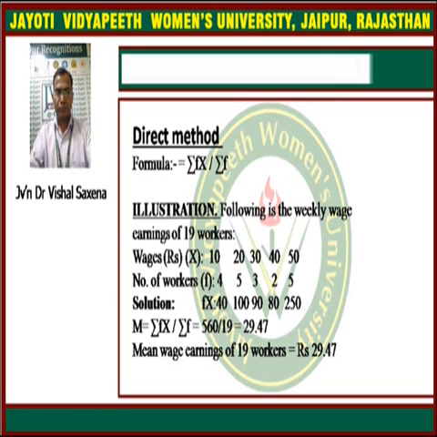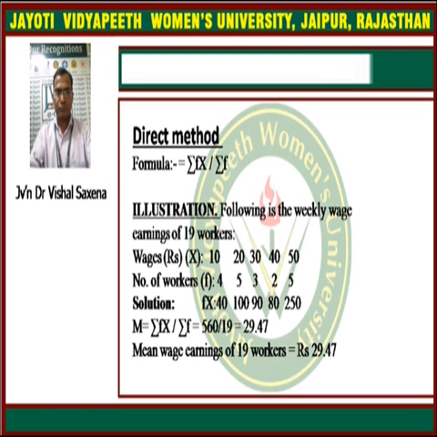Suppose in this example we are given wages in rupees for 19 workers, and also the number of workers, which is the frequency f. The wages of the workers in rupees are x. So wages are 10, 20, 30, 40, 50, while the frequencies f are 4, 5, 3, 2 and 5.